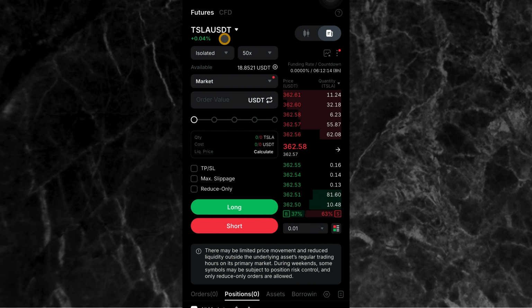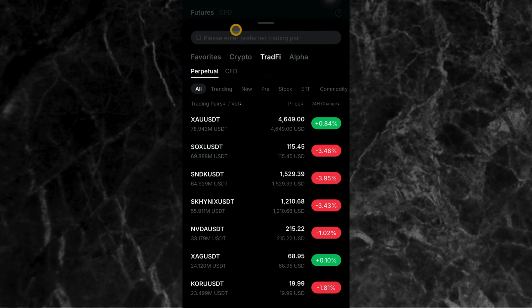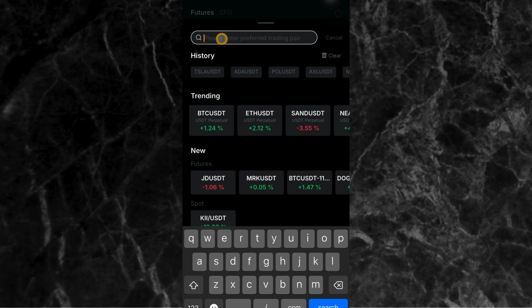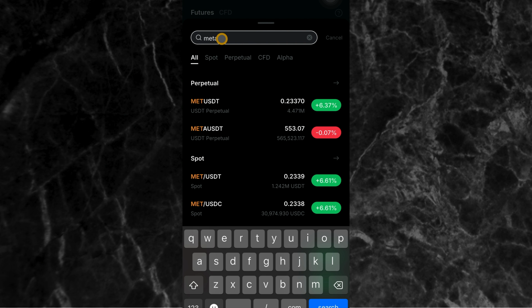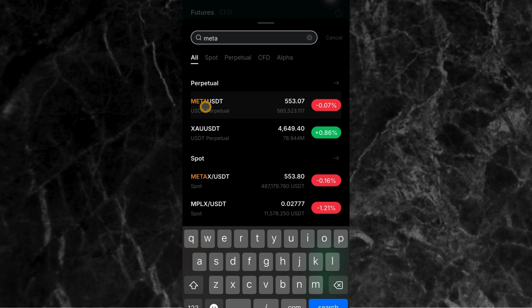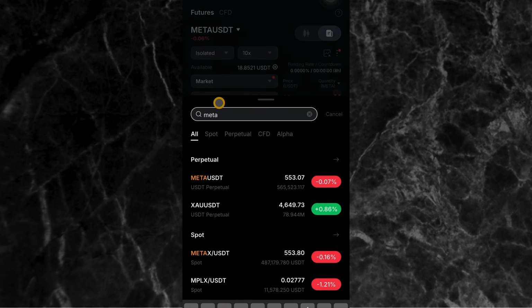It is not part of the 4 trading pairs. So you want to search for one of the 4, just click on this drop down arrow, then come here to the search bar and search for the one you want to trade. So let's say, for example, out of the 4, I want to trade Meta USDT. So just search for Meta right there. You can see it, this is it, Meta USDT. So just go ahead and click on it.